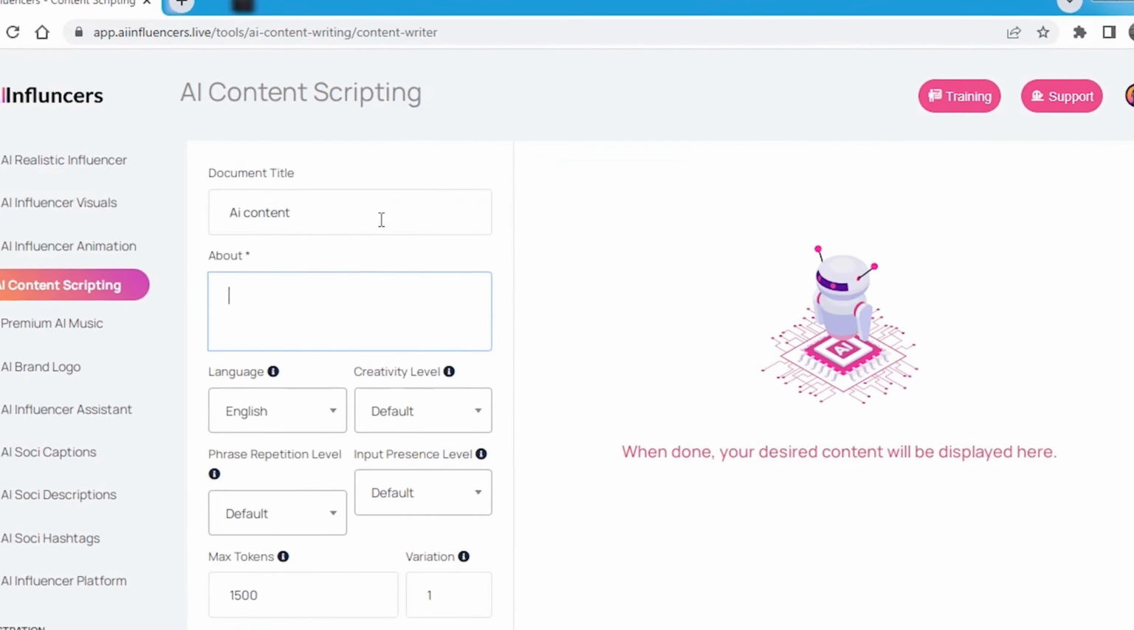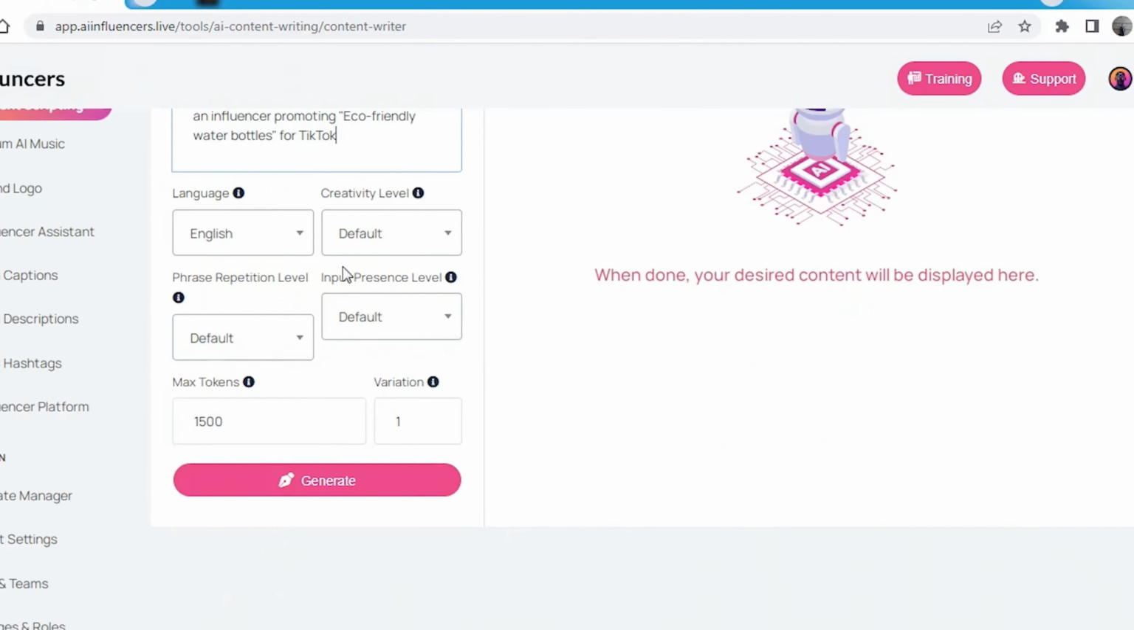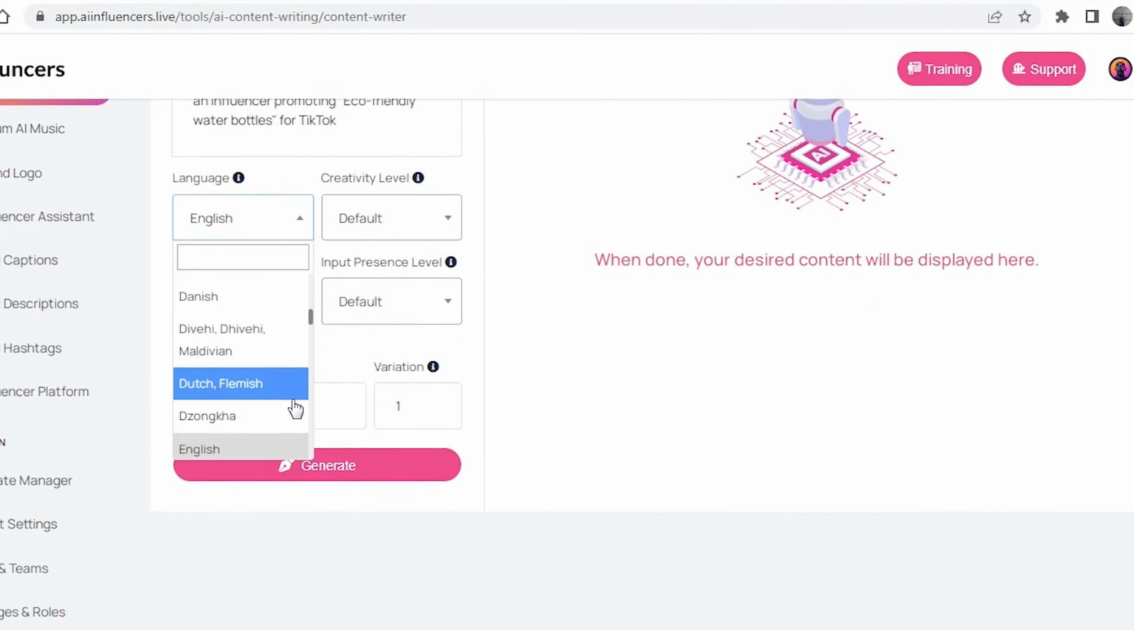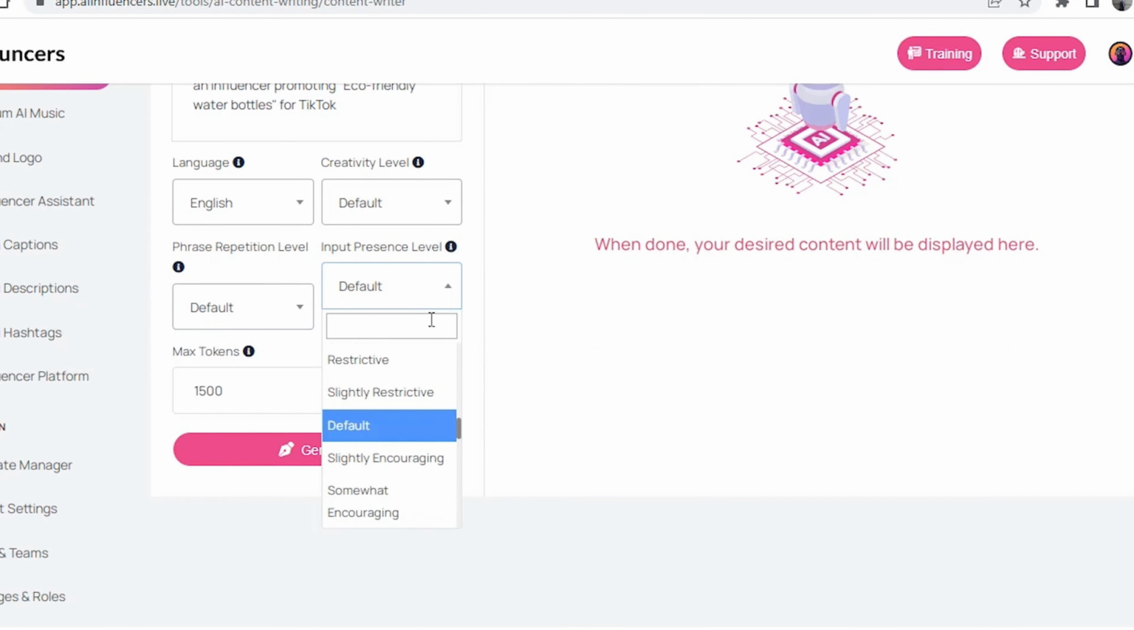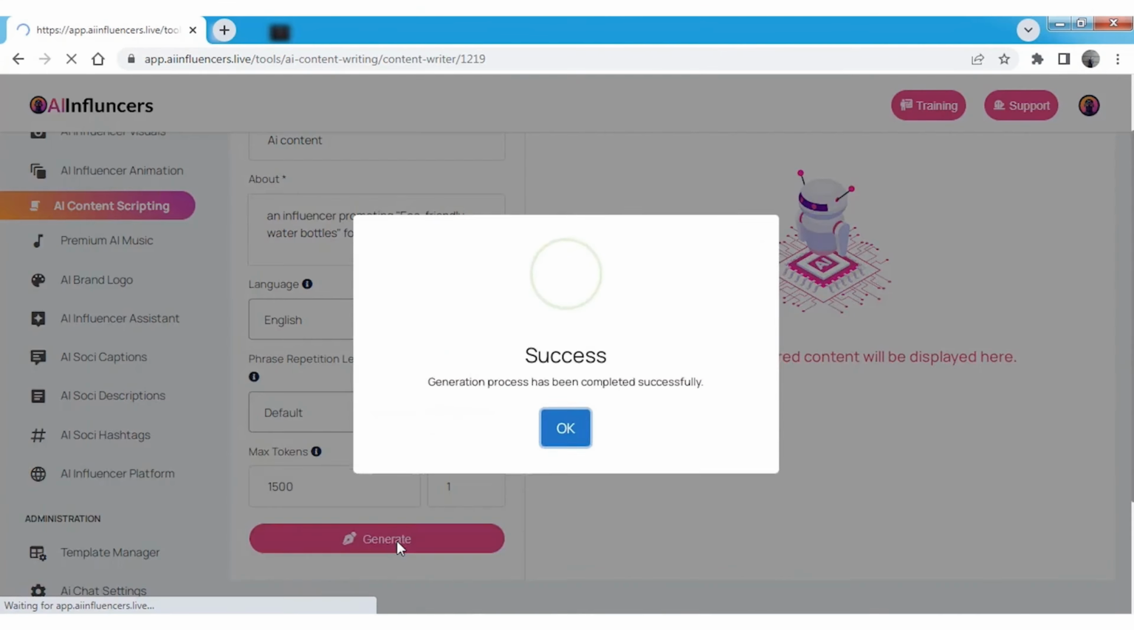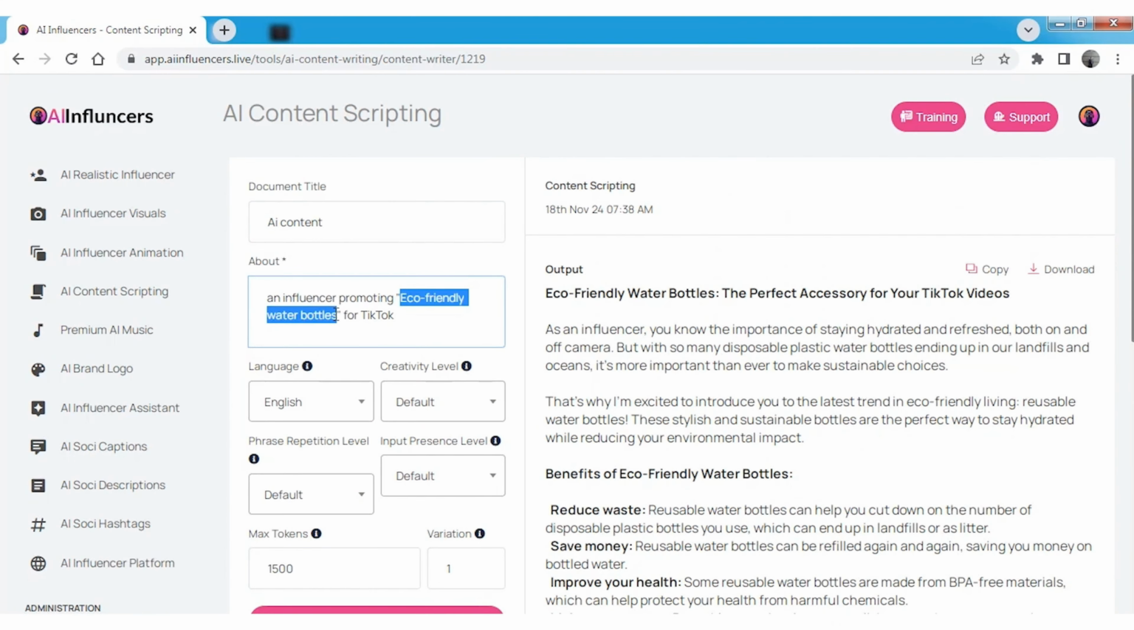You can also use the AI content scripting feature to write any engaging contents. Write your requirement, select the language you prefer, select creativity level, and generate. Easy and awesome. Change any language you want, change any idea as per your need, whenever you want and however you want.